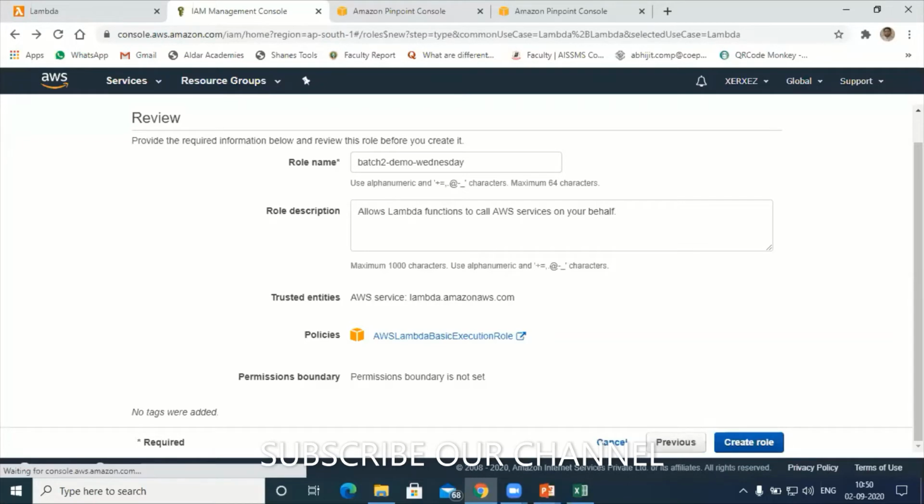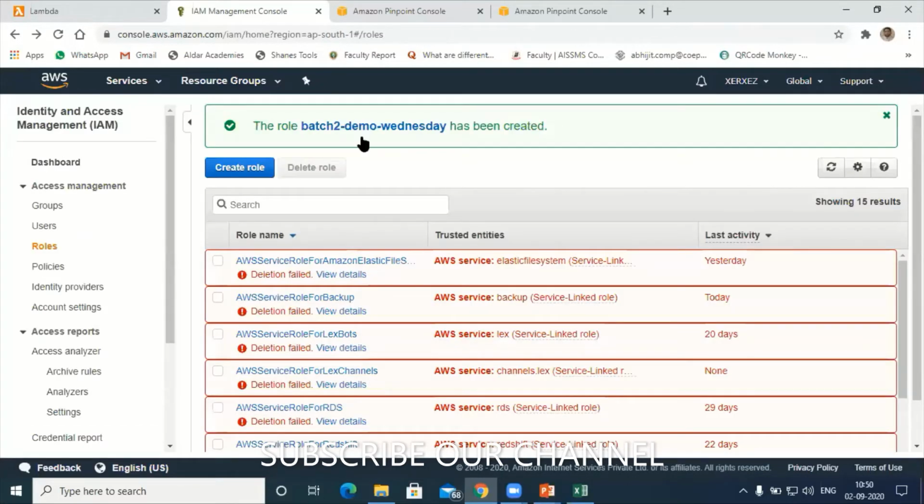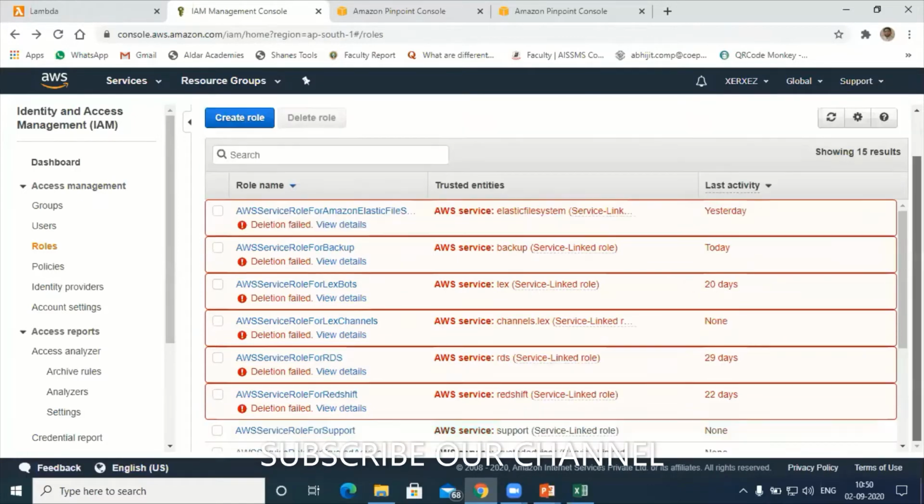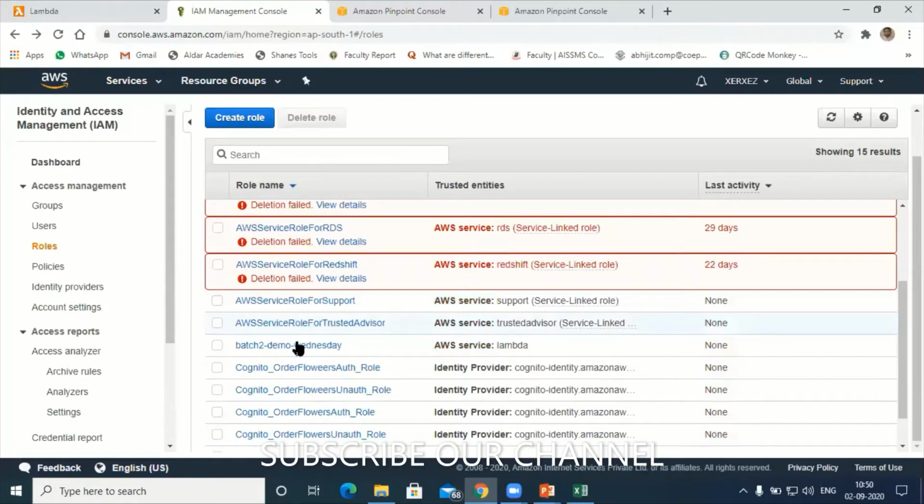Okay, so hold on. Now you can see the batch 2 demo Wednesday role. It got created. You can see it down here at the end, batch 2 demo Wednesday got created. Now it is active, and that means I can use this role in the Lambda function. Now go to Lambda function here.